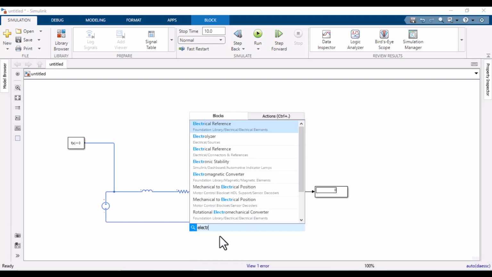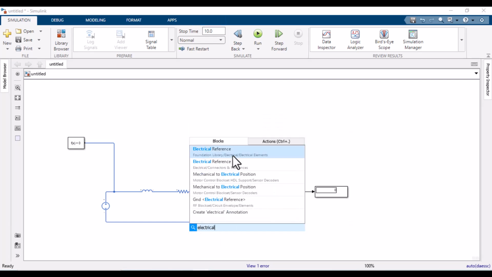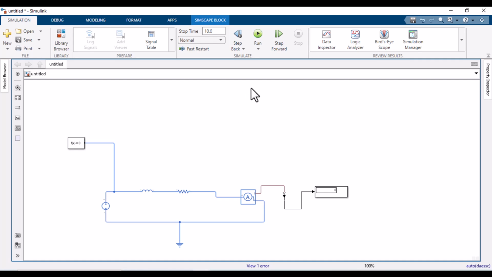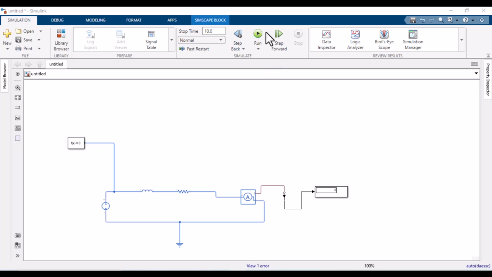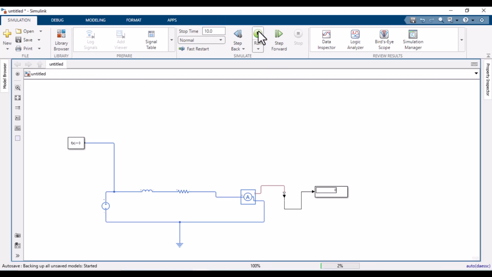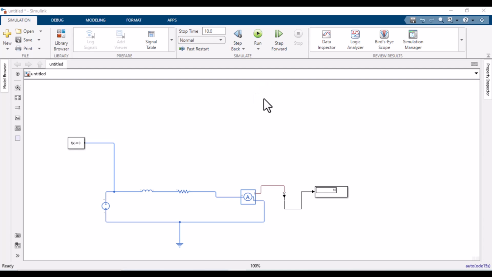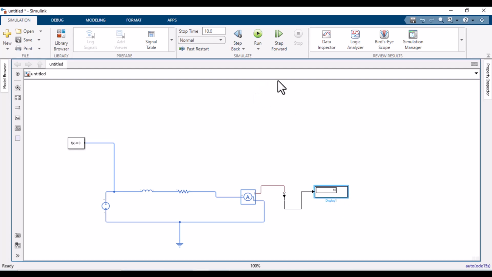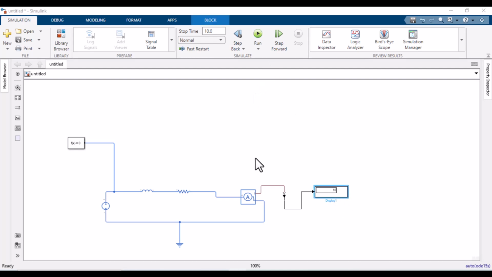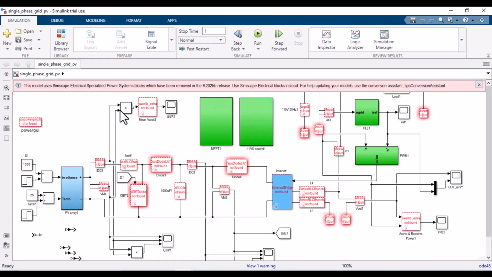Here I want to use electrical reference and connect it here. It behaves as a normal ground. We are using a ground in normal circuits. Run it. It now runs accurately and gives us the result. So this is the way we can make a physical model. We can also make it in 2025b as well.